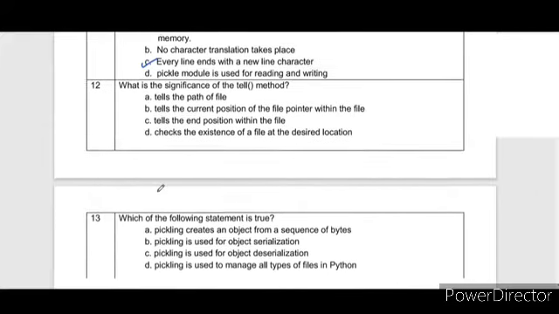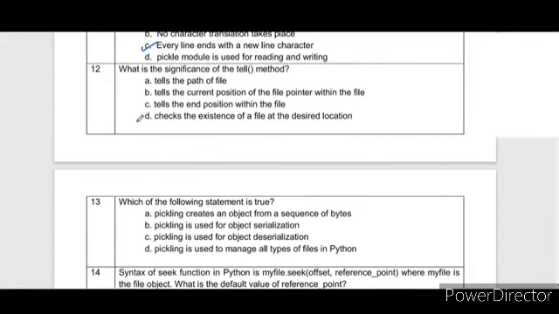What is the significance of tell? Does tell tell the path of the file? No. Does it tell the current position of the file pointer within the file? It tells the end position? No. If we see the tell function, it gives the current position of the file pointer, where the pointer is currently existing. Does it check the existence of a file at the desired location? No. So the correct answer is B.